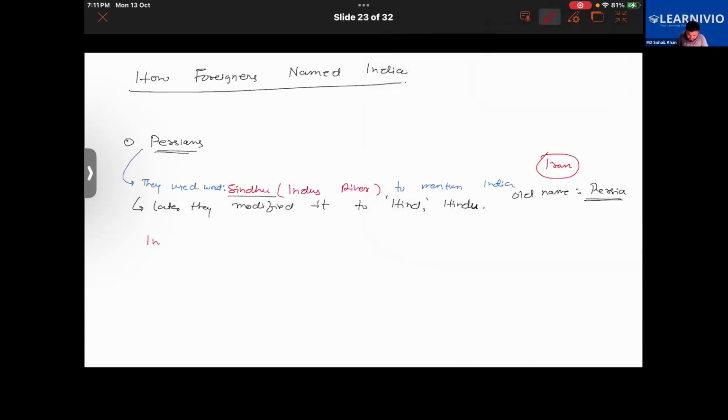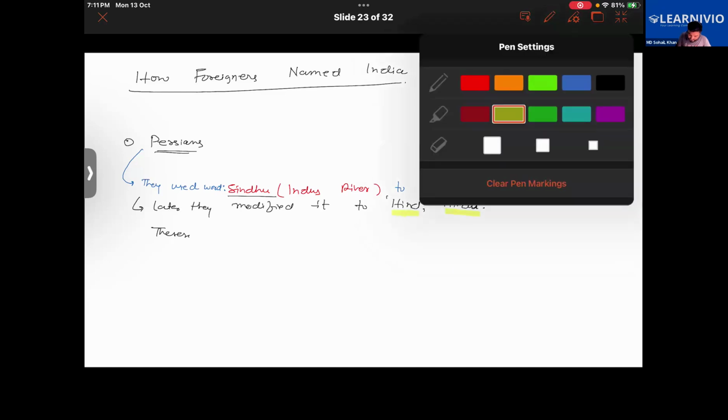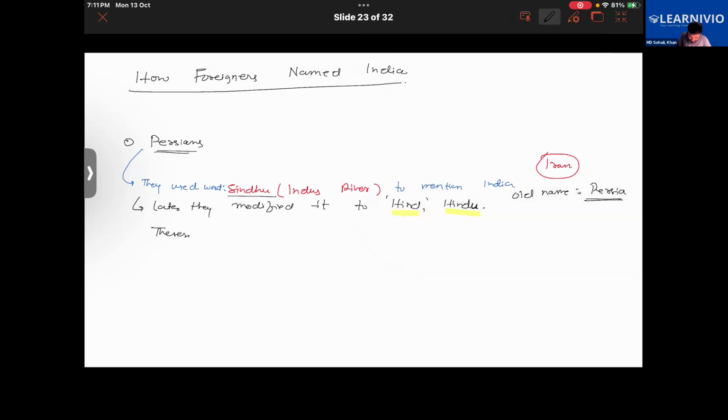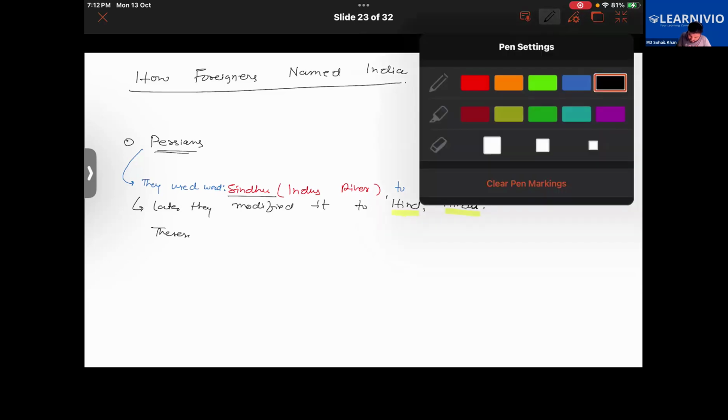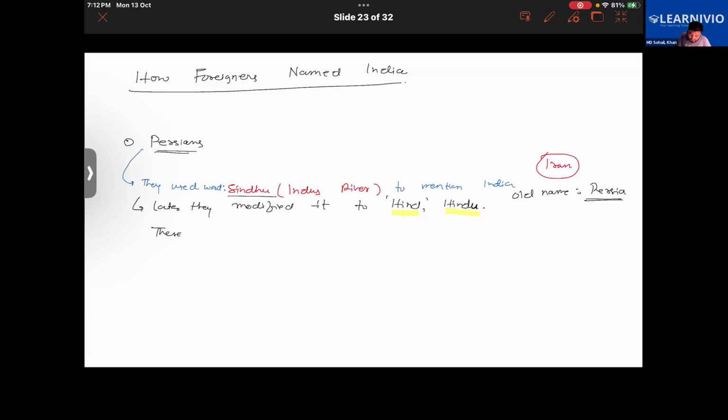So initially, one more thing I'll write here. These terms, which terms am I talking about? I'm talking about Hind or Hindu here. These terms were geographical in nature.